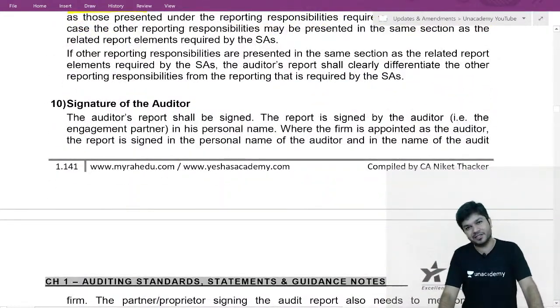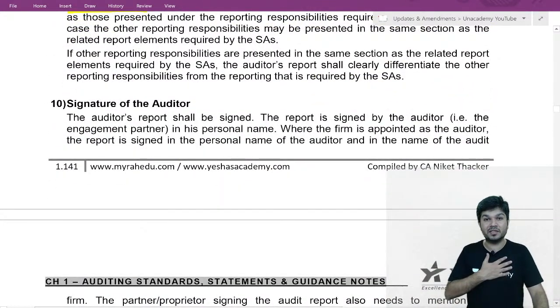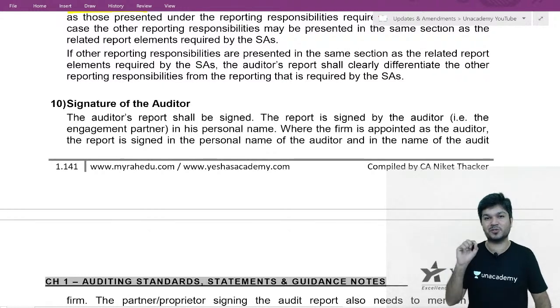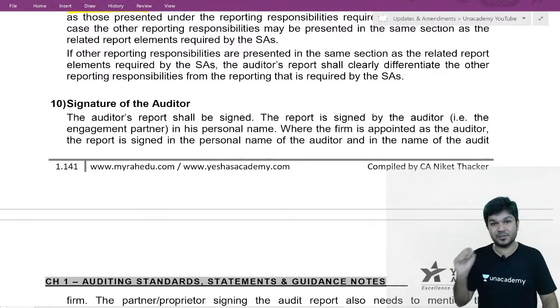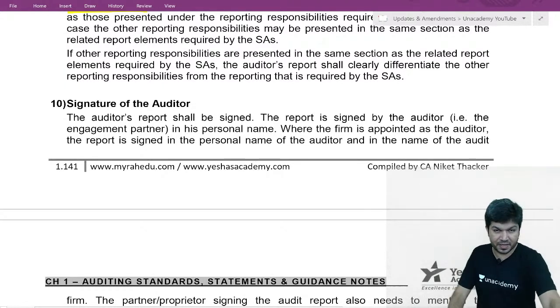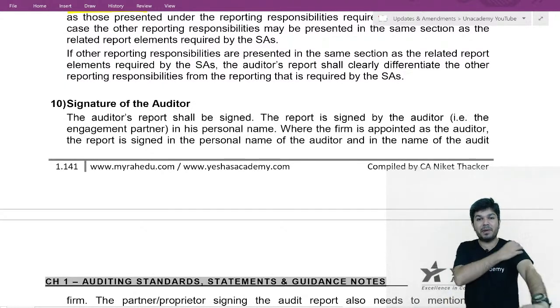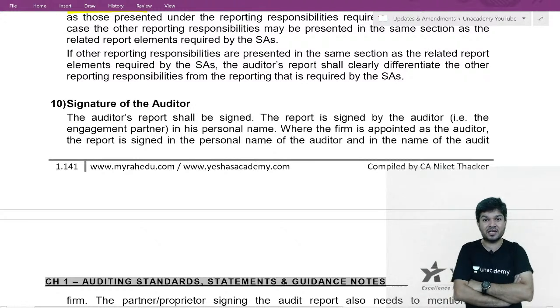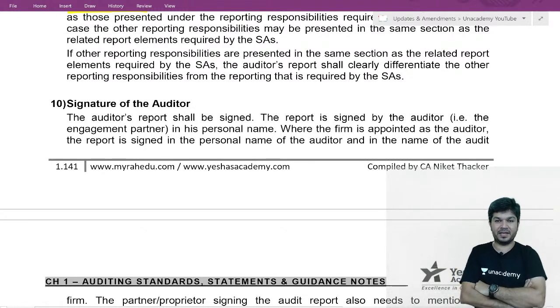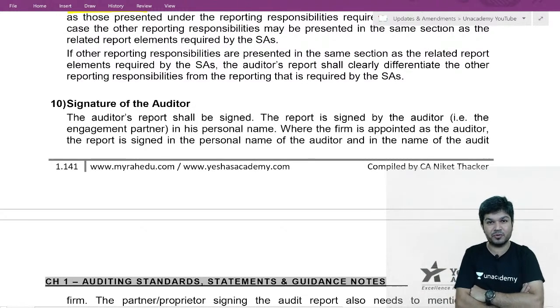Then comes your signature. When an individual auditor is appointed, that individual has to sign, and he has to write his membership number. When a firm is appointed, any partner of the firm who is a chartered accountant holding COP has to sign.